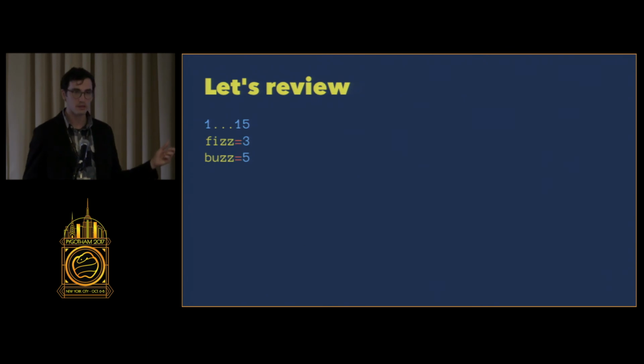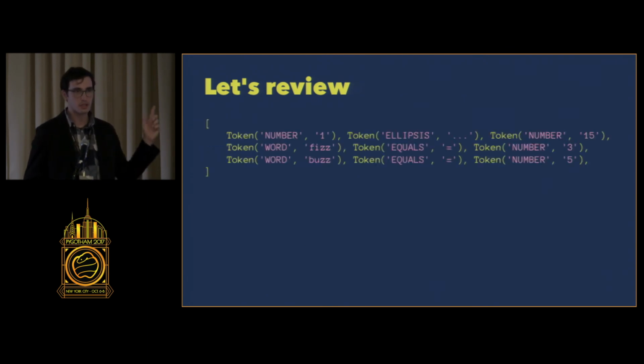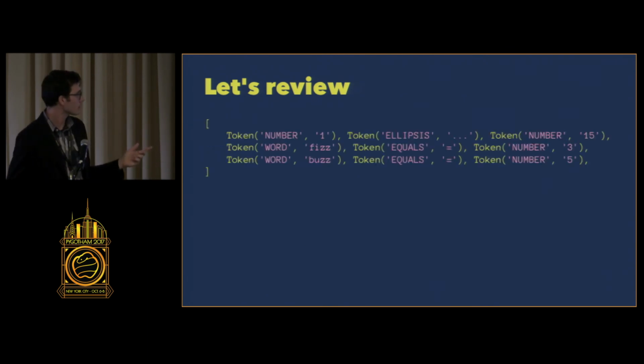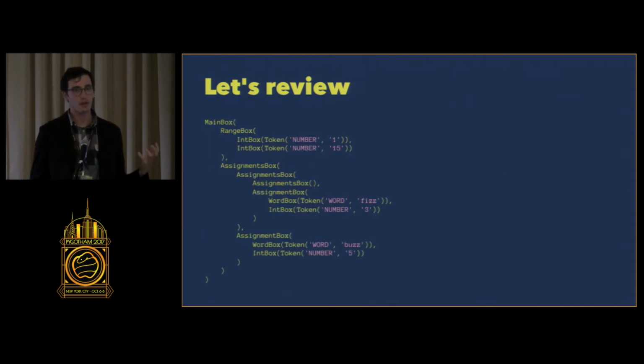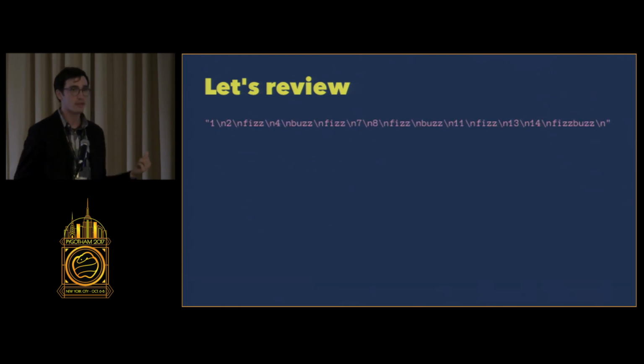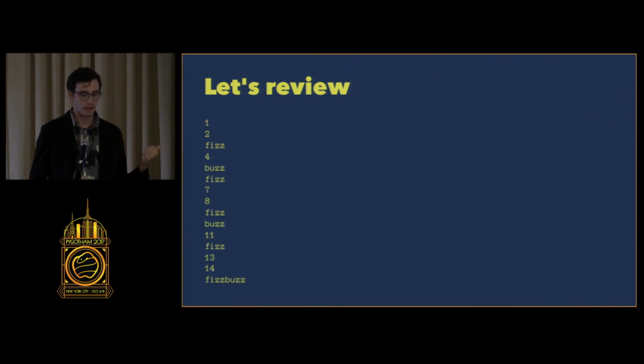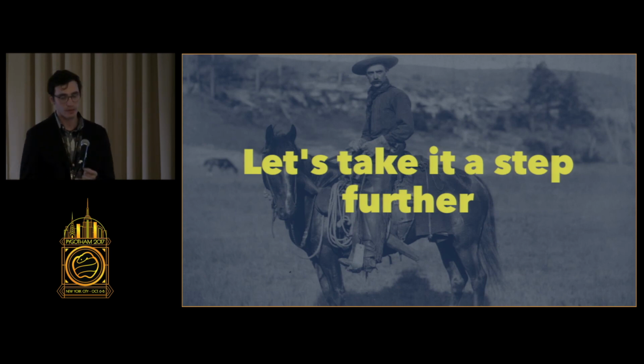So we took this syntax, we turned it into this stream of tokens. That was parsed into this set of expressions. And then when we evaluated, we got this string, which the interpreter took and printed to our console as a valid FizzBuzz.